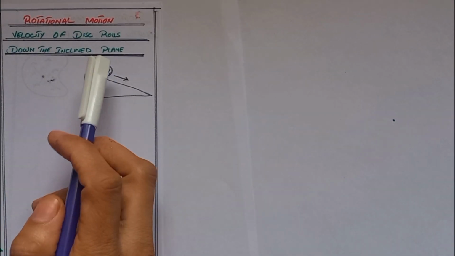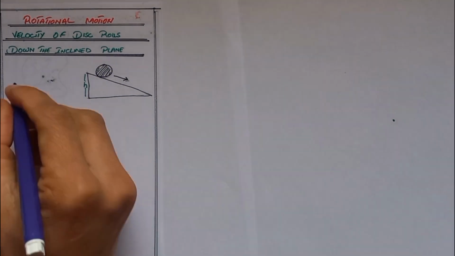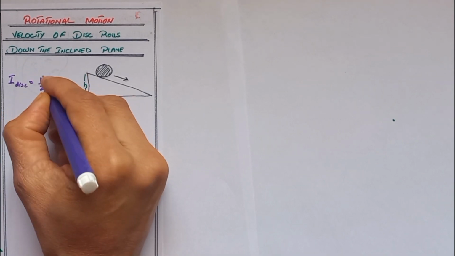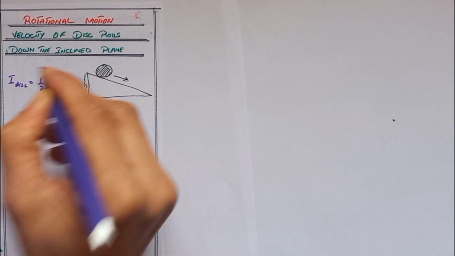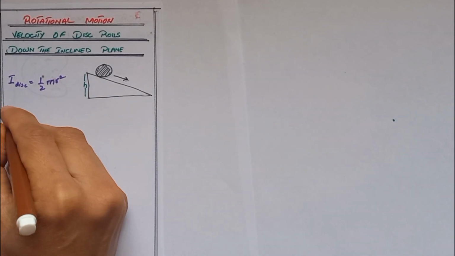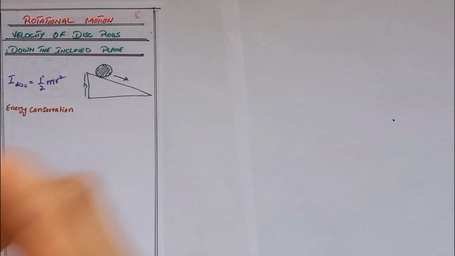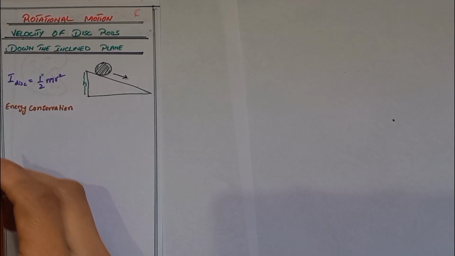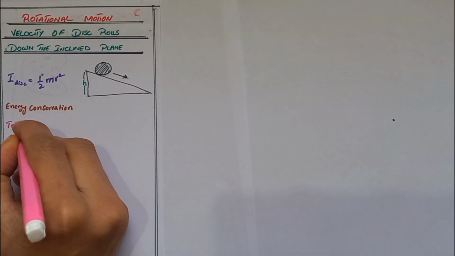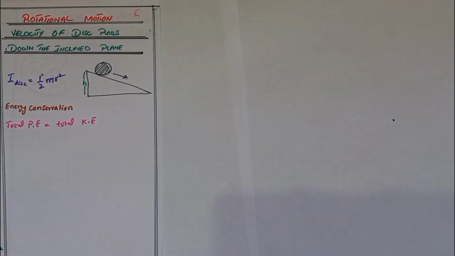Now we discuss the velocity of the disk rolled down the inclined plane. Here we take the disk that is rolled down the inclined plane. We know that the moment of inertia of the disk is half m r square. Now by energy conservation, total potential energy equals total kinetic energy.